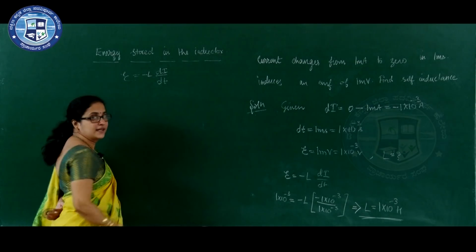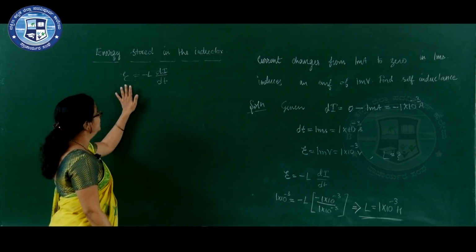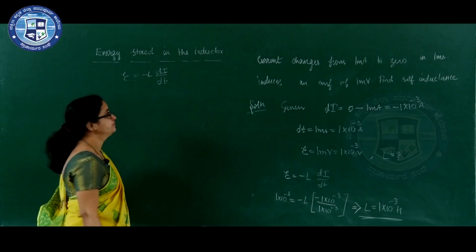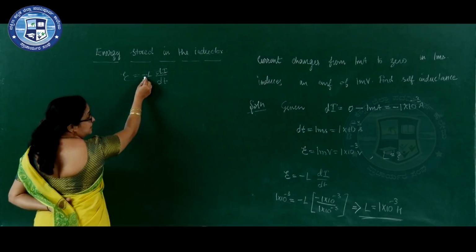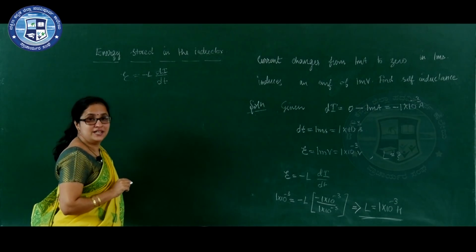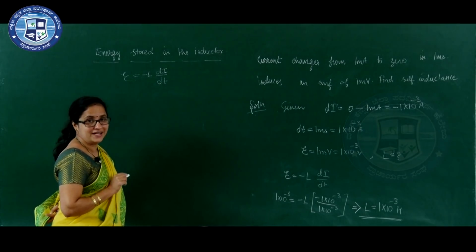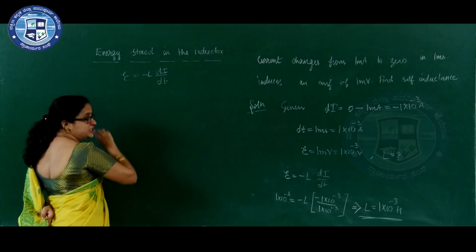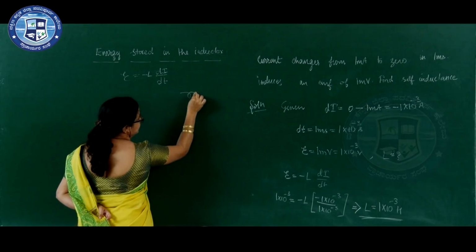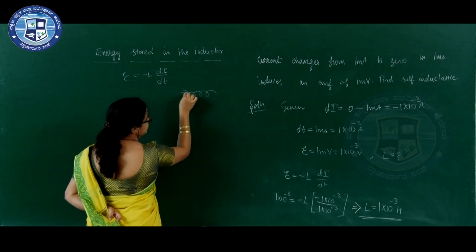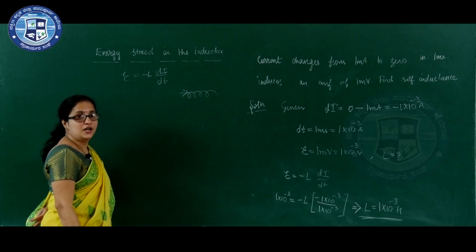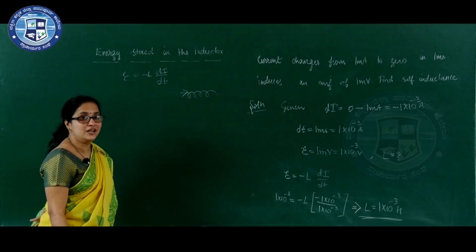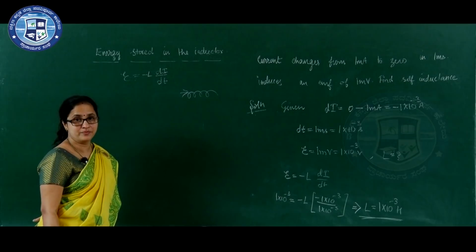Negative sign indicates that induced EMF opposes the change in current. So, that is why induced EMF is also called back EMF. Now, in establishment of current in the coil, work is needed to overcome this back EMF.